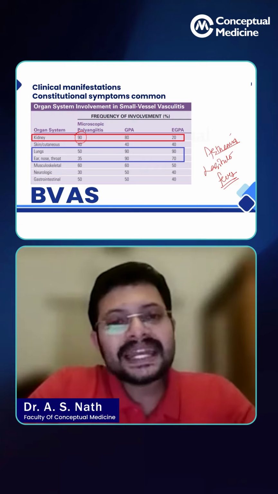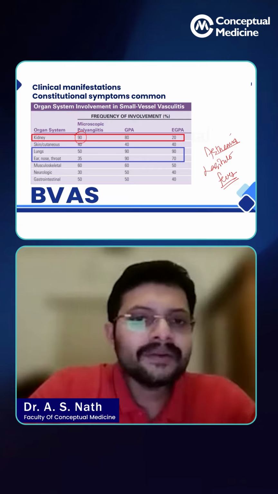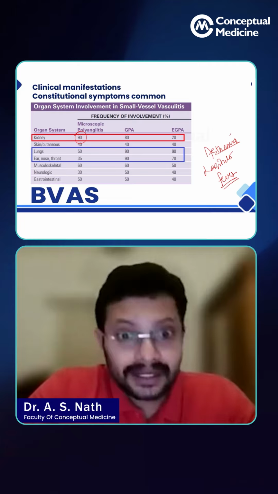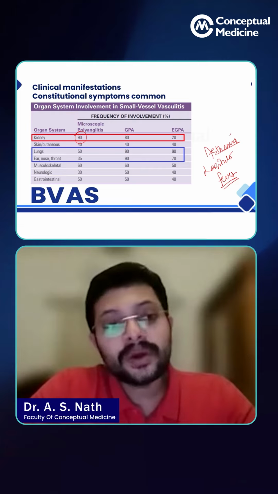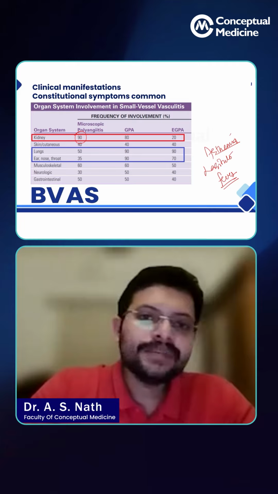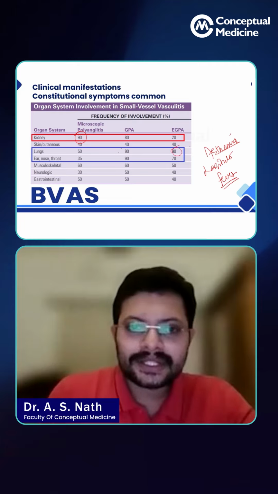When you talk about skin and cutaneous manifestation, that is the vasculitic rash, that is fairly equal in all the three varieties of vasculitis. When you talk about the lungs, the lower respiratory tract is more commonly affected in GPA and EGPA. GPA and EGPA, you can see 90% here.